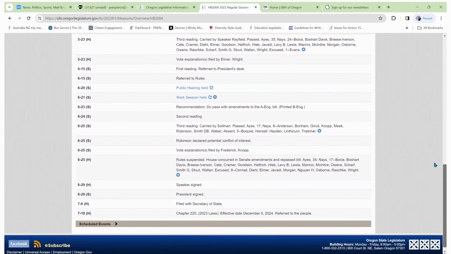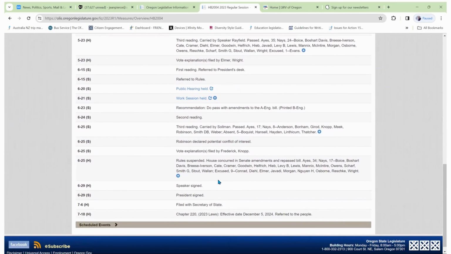And then you go on to the Senate where there was a similar procession. Typically down here at the bottom, we would see whether the governor signed the bill or not. But in this case, it doesn't go to the governor, it's referred to the people. They're going to vote on it in the general election of 2024.